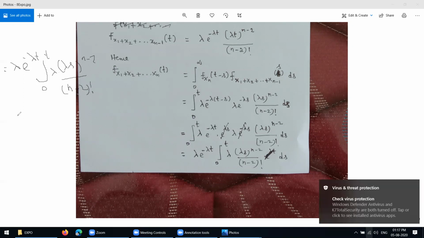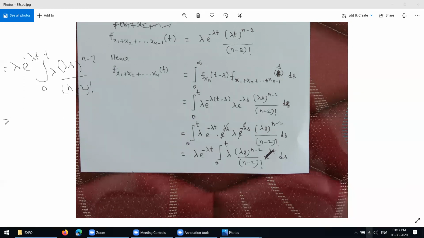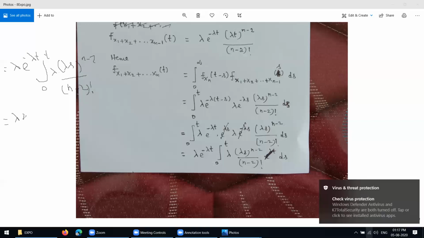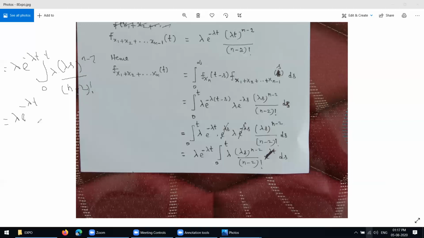Okay? Then this constant you also take outside, since the integral variable is s. So you take it outside.